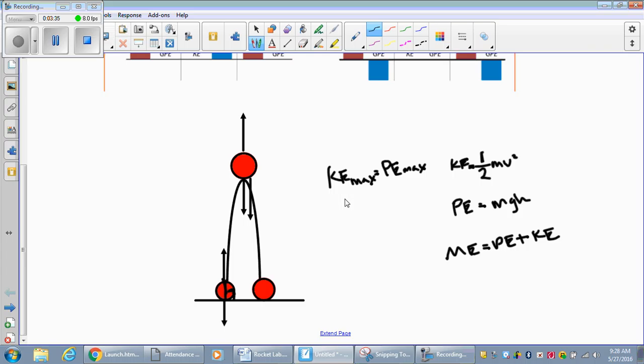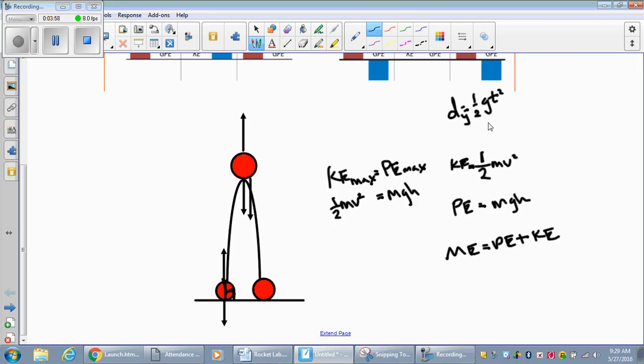And since these two values are equal, guess what we can do? We can get the equation for potential energy, mgh, and set it equal to 1/2 mv squared. Cool, right? And of course we're starting with this because we're using the time from your video. We're plugging it into the distance or height equation, the vertical distance, and that was 1/2 gt squared.